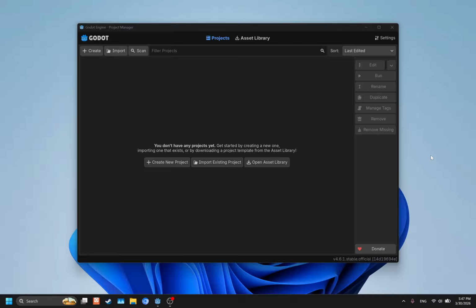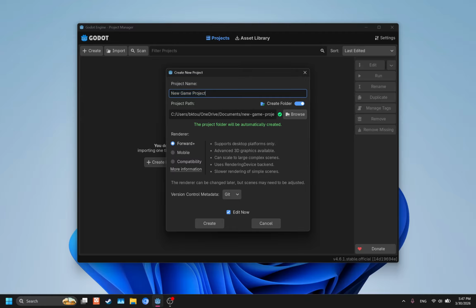So right now, as you can see, I have my project manager up. So first step is creating a new project. You can click create at the top left here, create new project. So go to new window, new game project.